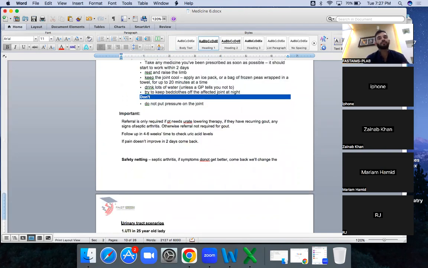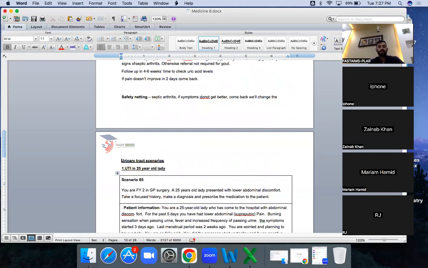Any questions regarding the first 5 scenarios? We have done the first 5 scenarios till now, and trust me, these are very important. Most of them are management based scenarios because their management is very specific. You can be deceived because you are thinking something else. Because this is management, you need to refer, like rheumatoid arthritis referral. You should know that this is the referral patient. And if it is a gout patient, it is the first time, you need to manage.